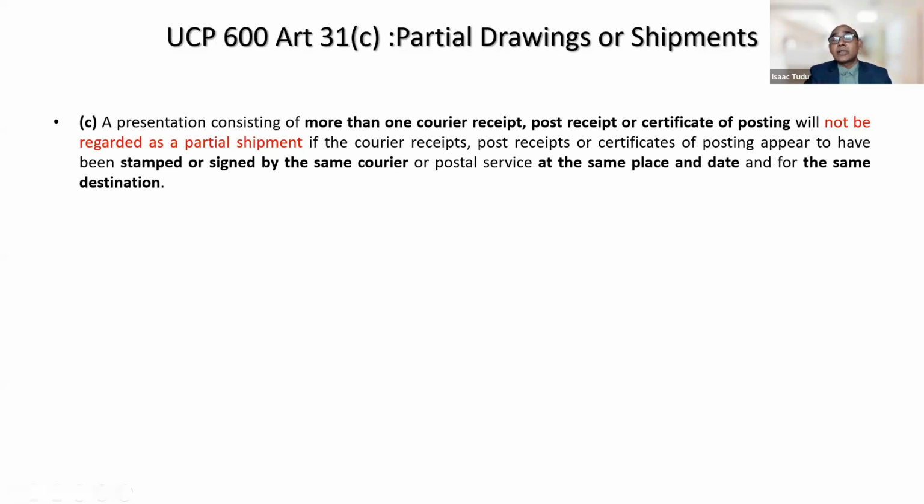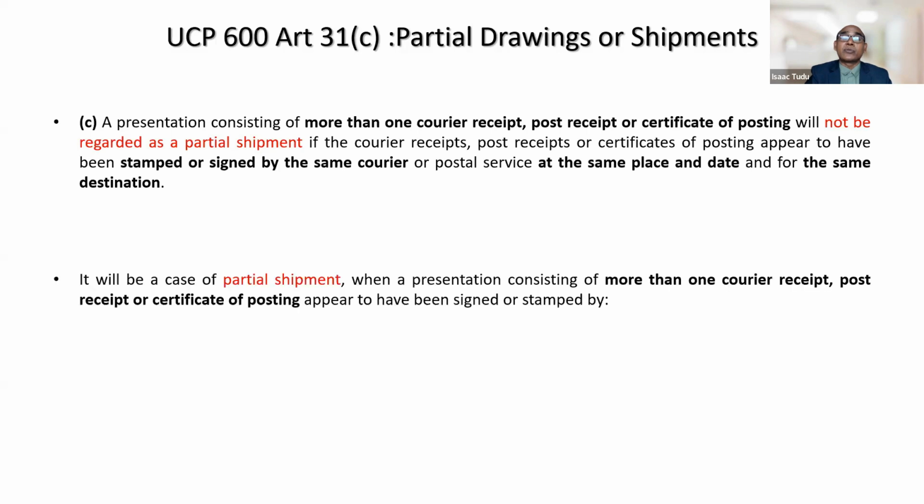Okay. So this is related to when shipment of goods is done using the courier receipt or postal receipt or certificate of posting. So when will you treat it as a case of partial shipment or not, right? These are the things we need to factor in.